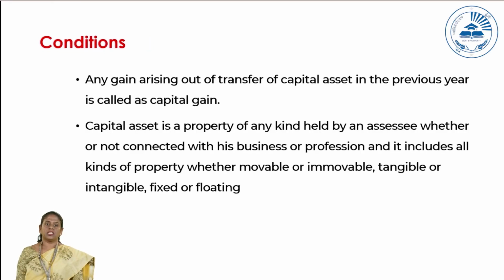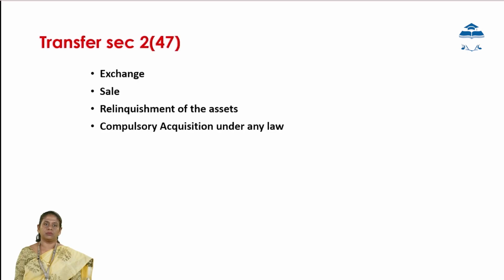What are the conditions under which an assessee will be considered under income from capital gain? The first one: any gain arising out of transfer of a capital asset in the previous year is called capital gain. The capital asset is a property of any kind held by an assessee, whether or not connected with his business or profession. It includes all kinds of property, whether movable or immovable, tangible or intangible. So we saw there is a capital asset, and there is a transfer.